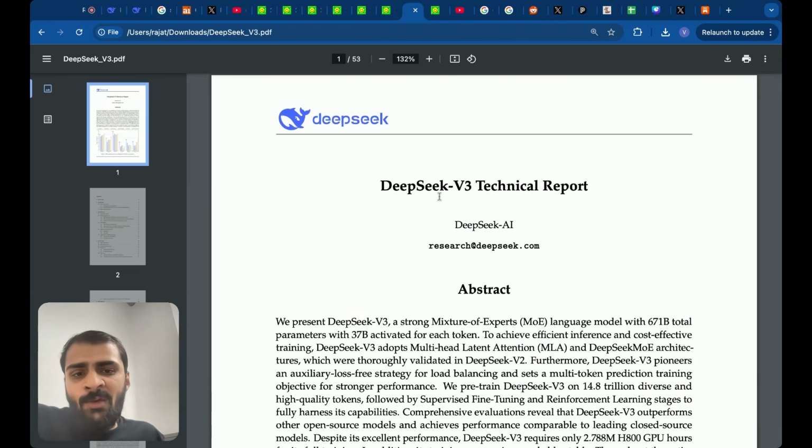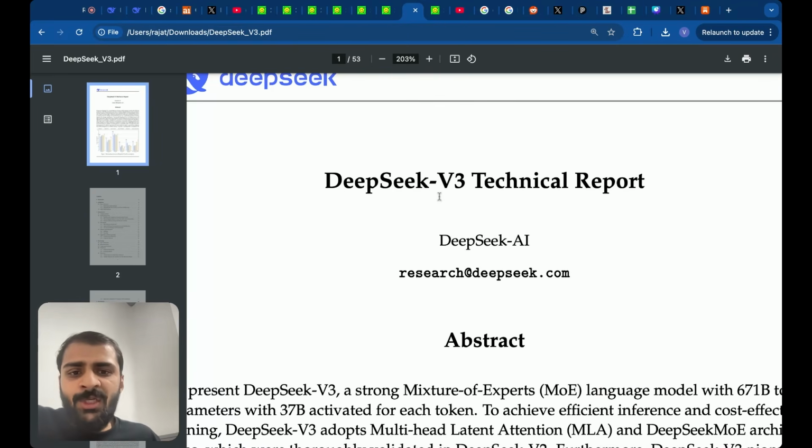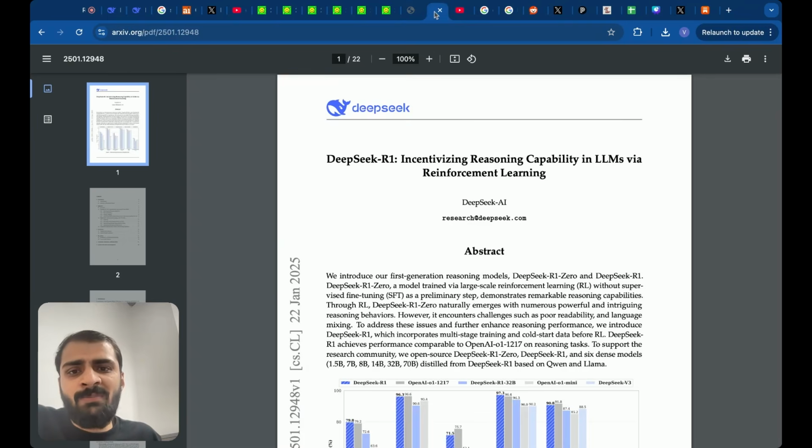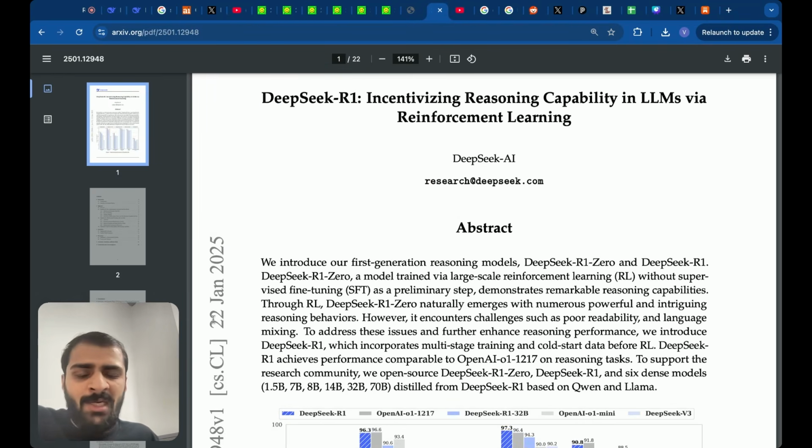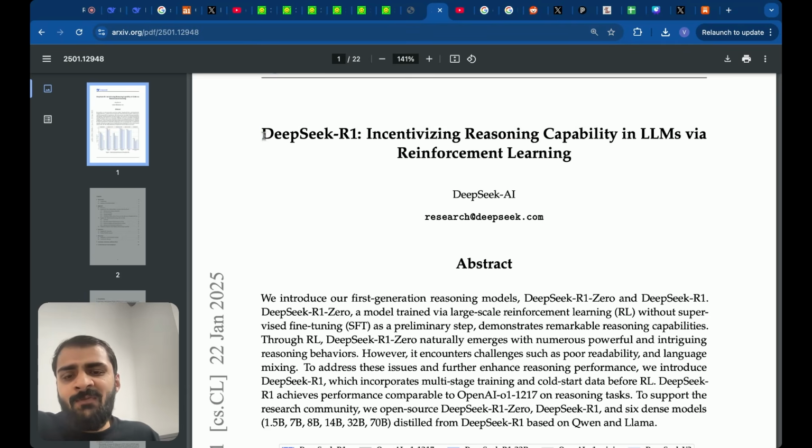And this really blew everyone's mind because this was the foundational model which ultimately led to this paper called DeepSeek R1, which only came out in January of 2025. So there was 1 year of research, or maybe more than that, to reach to this stage where it finally came into the public limelight.